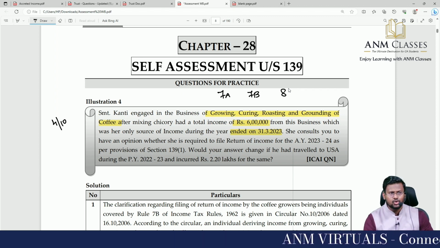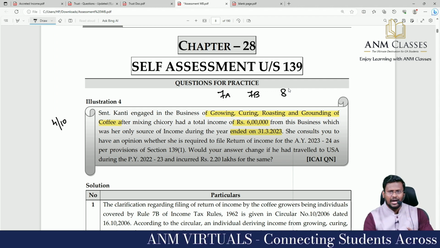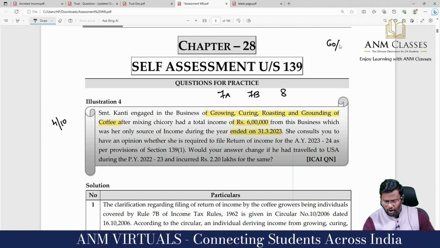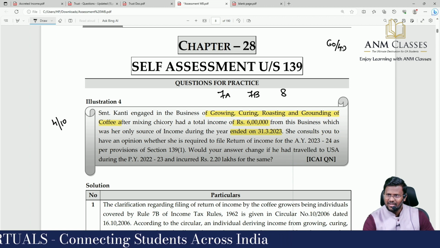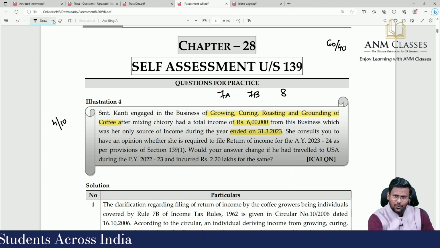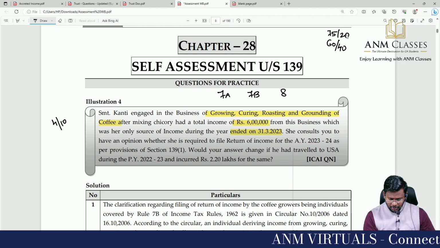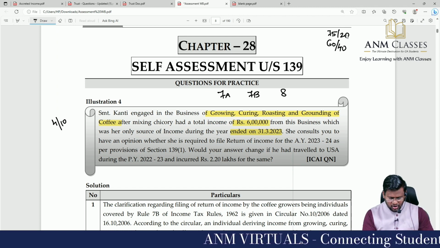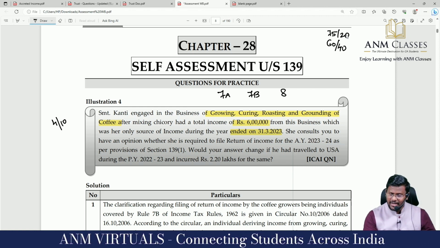We know that two types of coffee are there, normal coffee and abnormal coffee. Normal coffee is how much? 60/40 is for normal coffee? 65/35? What is the rate for normal coffee? 75/25 is for what coffee? Normal coffee. So what is for abnormal coffee? 60/40. Because in abnormal coffee, the commercial level will be very high. Because they will be doing growing, curing, roasting, grinding, boosting, Horlicks, all these things. That's why it is called abnormal coffee.